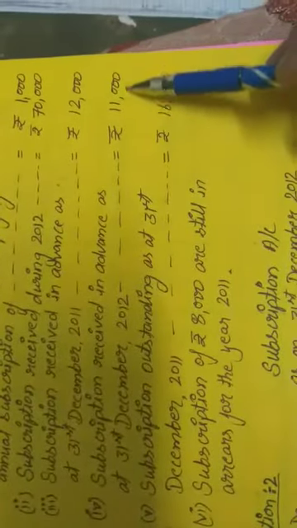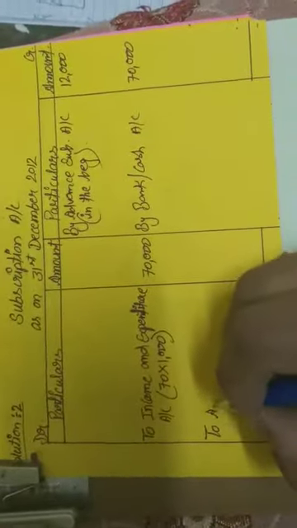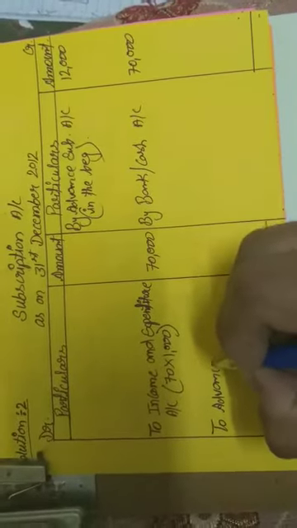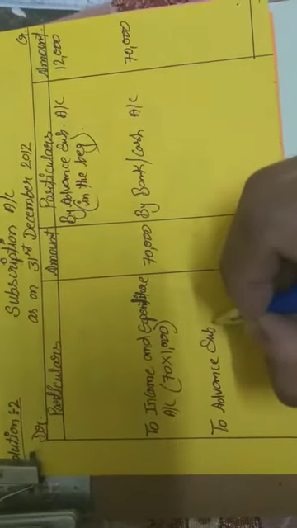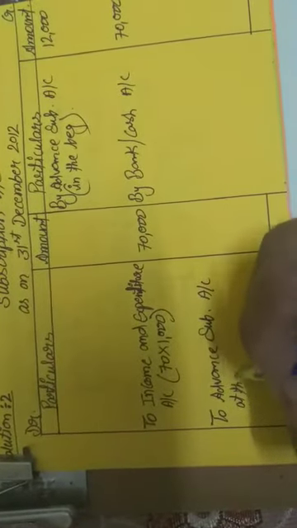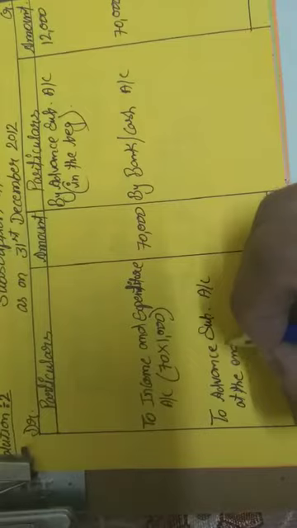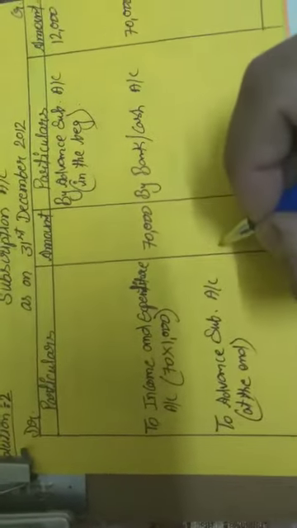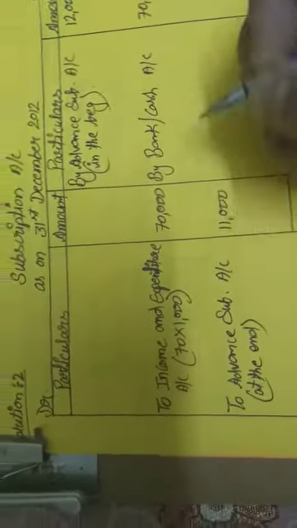The amount we have to remember is 11,000. So here we write: to advance subscriptions account at the end, amount 11,000 rupees. Is everybody still clear?